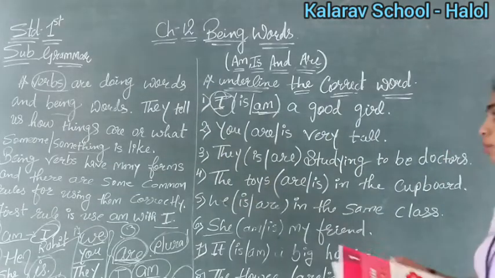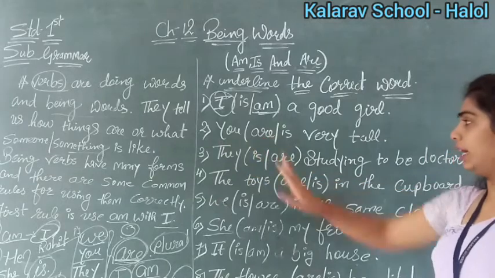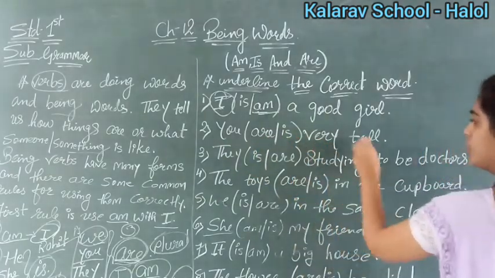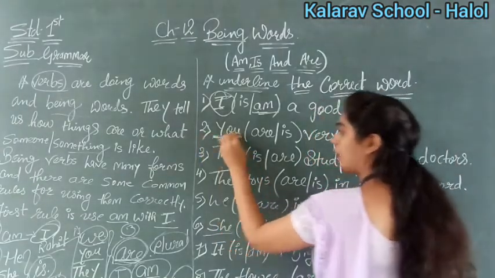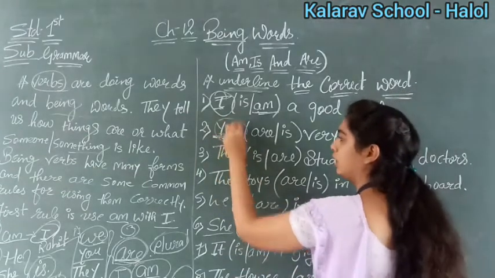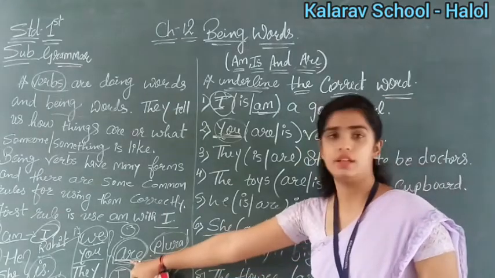Understood? Now see the second number. What is given? You, in brackets are or is, very tall. Now you means we are talking about the second person, so it is plural. With plural nouns we are using are.